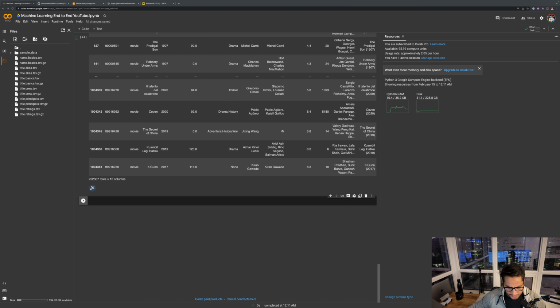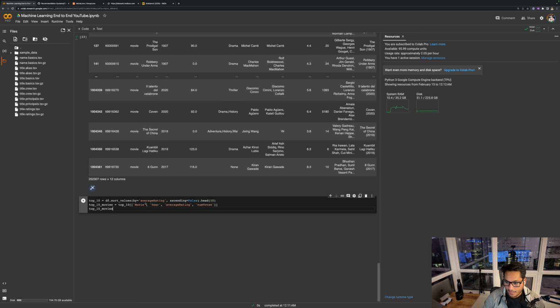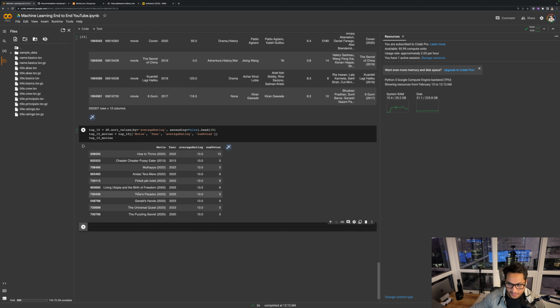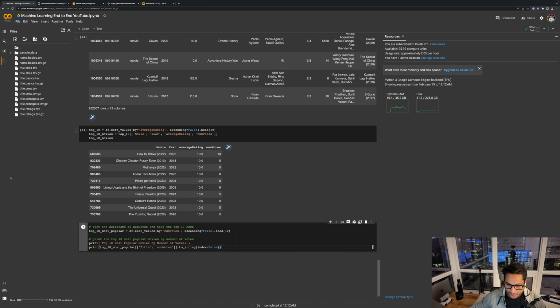After doing this, the first thing I had in my mind was, what are the top 10 movies in terms of average rating? So I ran this basic script to find that these are the movies which have an average rating of 10. That is a lot, right? The reason behind that is the number of votes. They have very few votes. So what you can do is come up with a threshold value, so that the movie should have at least this number of votes, and then check the average rating. That would be a much better approach to this.